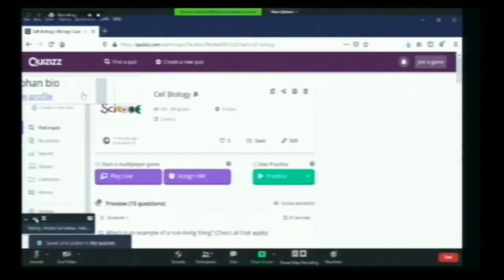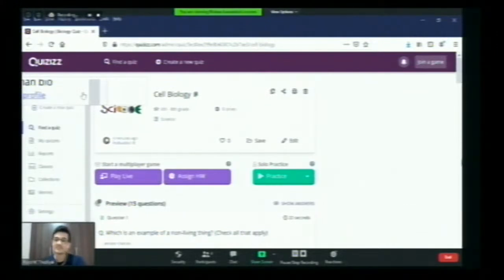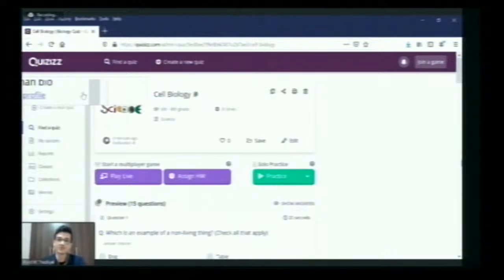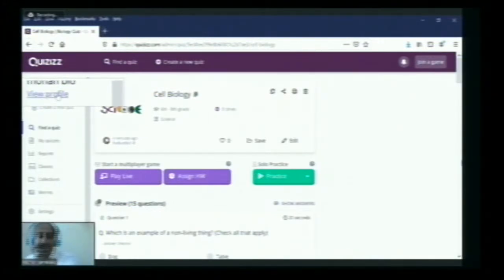So our viewers have also spotted one thing in the spreadsheet, sir, that the details of students are given in the spreadsheet, and also the devices that they have been using. Is that data manually entered by the student every time they log into a quiz, or is it just automatically taken? No, automatically it comes.